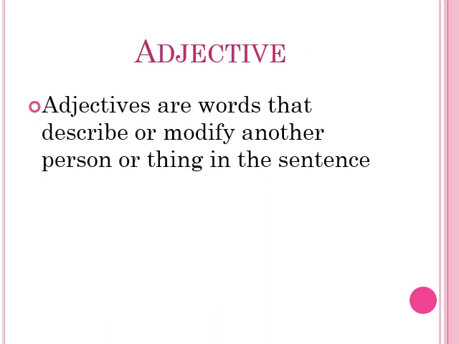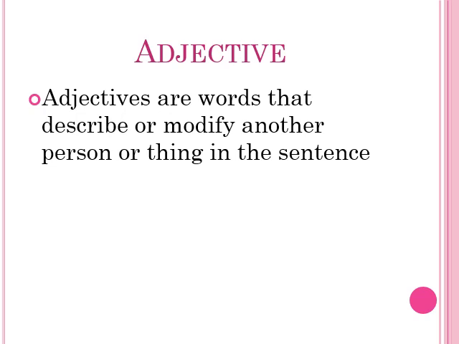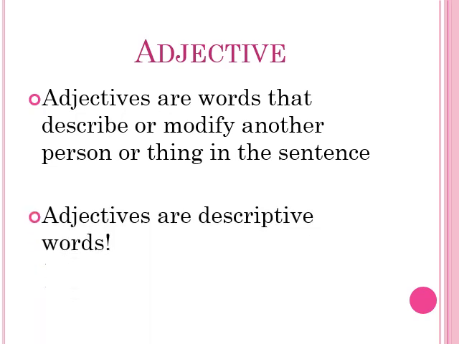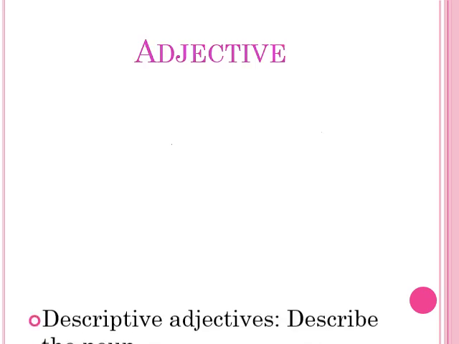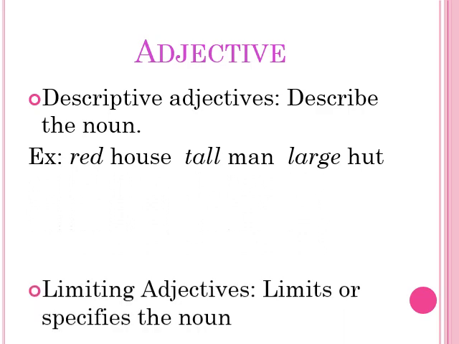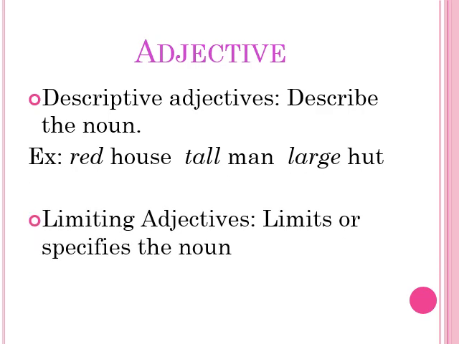Then we have our adjectives. Adjectives are the words that describe or modify another person or thing in the sentence. Adjectives are descriptive words. There are basically two main types of adjectives: descriptive adjectives and limiting adjectives.